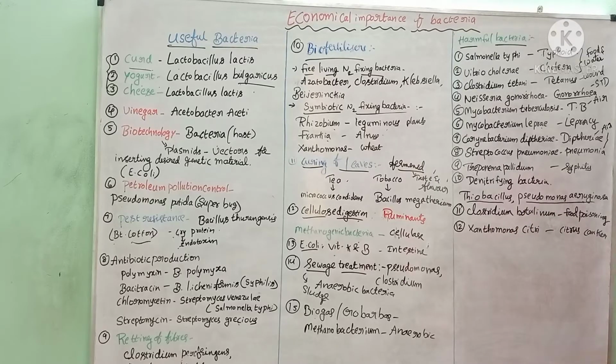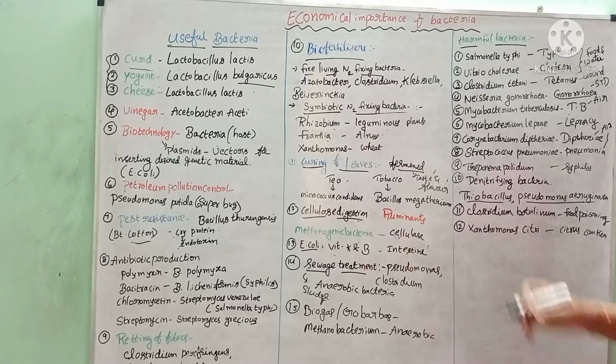Clostridium botulinum. This Clostridium botulinum causes food poisoning. Many people eat food stored for many days, like some canned foods, or some foods stored in the refrigerator. If they are not properly covered, in those conditions, this Clostridium botulinum bacteria will enter.